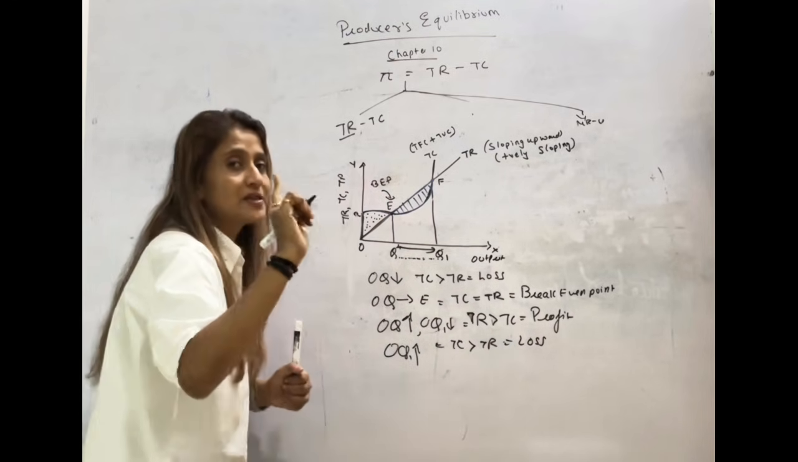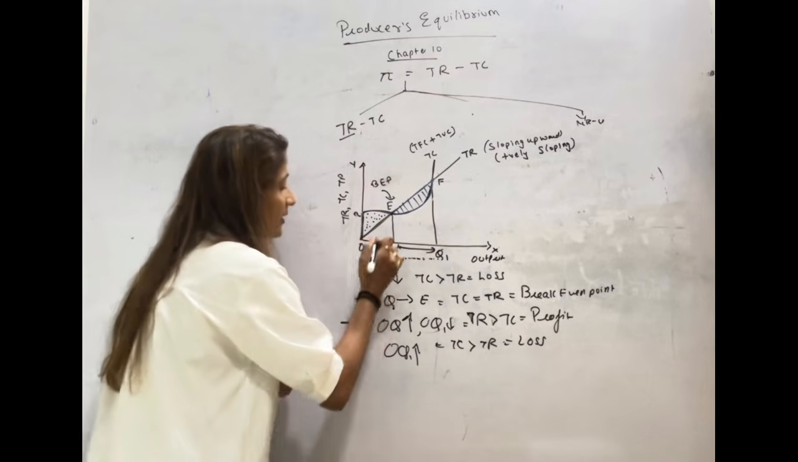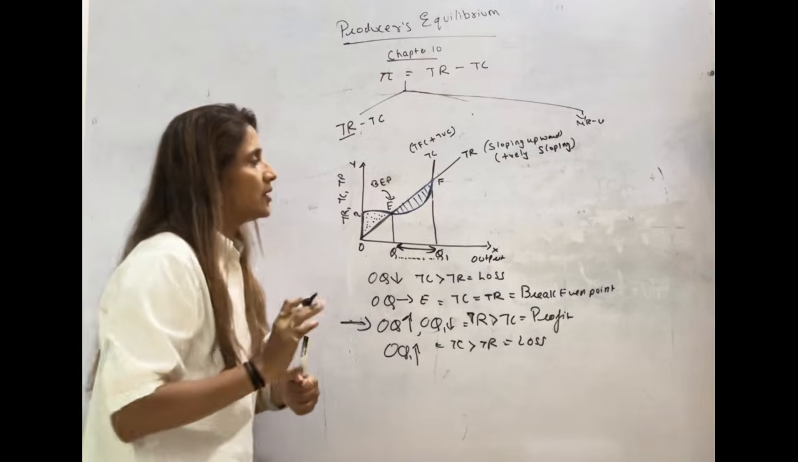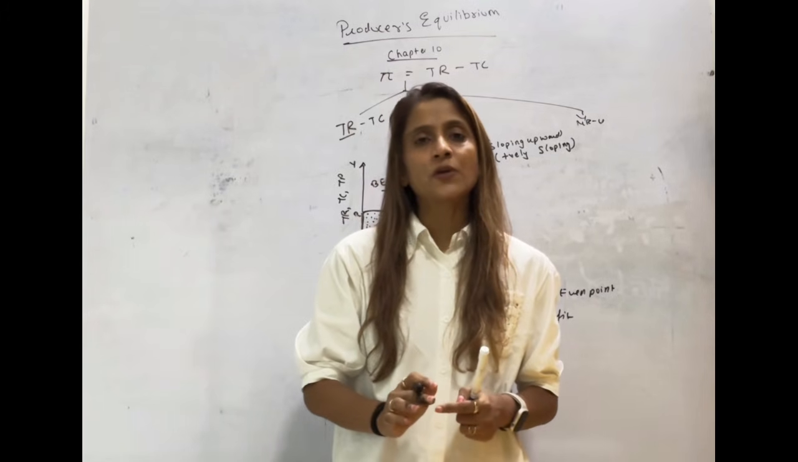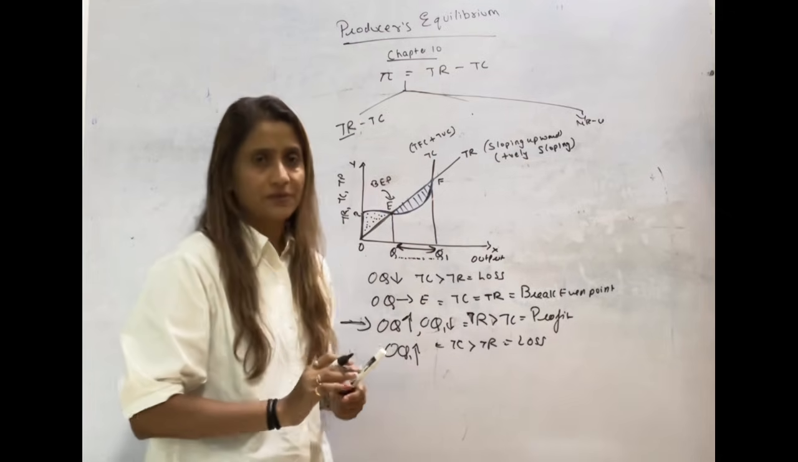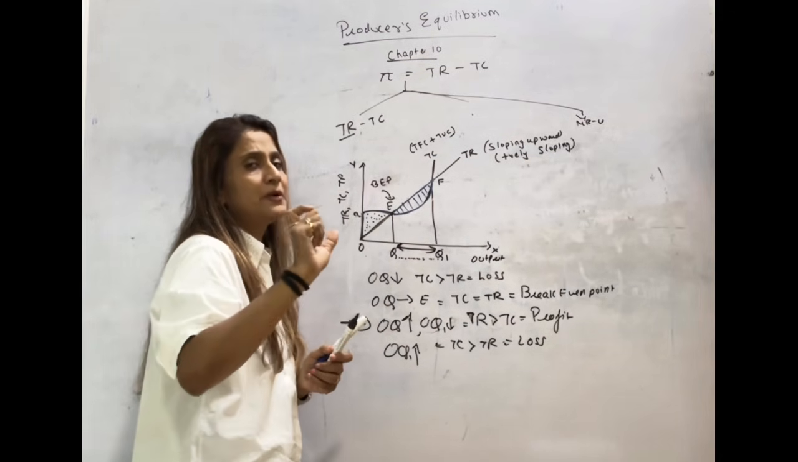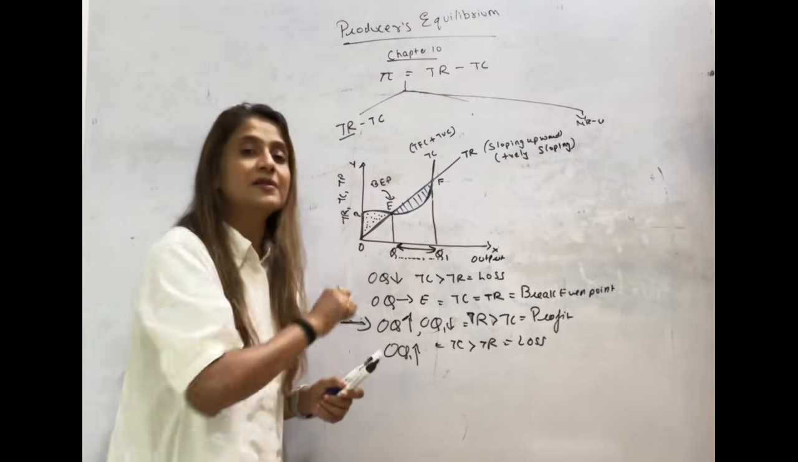So which is the ideal situation for a producer to operate? Any output between OQ and OQ1 is going to give him profit, because at that level of output his revenue is going to be more than his cost. So the firm is very clear that they are going to produce anything between OQ and OQ1. Now the firm wants to maximize their profit.